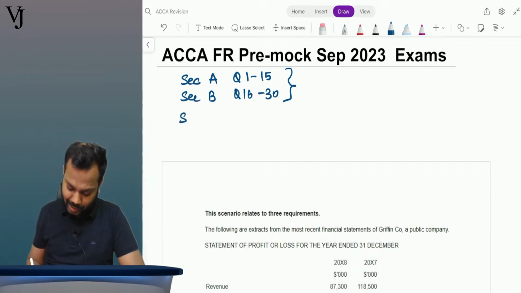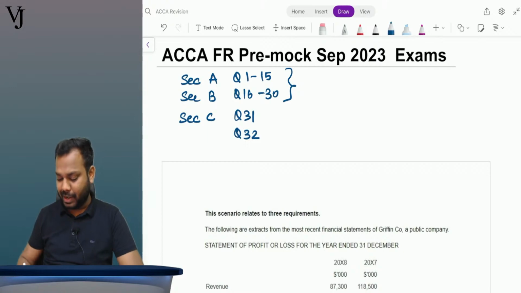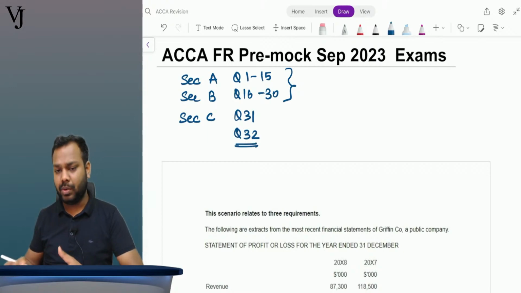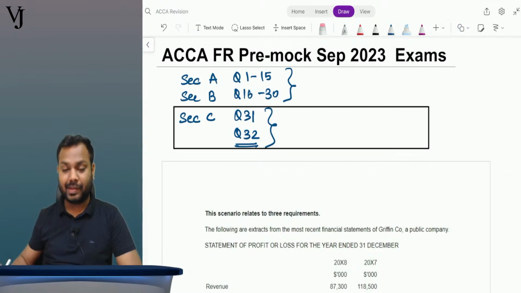Now coming to section C, question number 31 and question number 32. The examining team gives you the solution for this, but they don't provide the evaluation of it. Today in this class, I will be discussing section C.